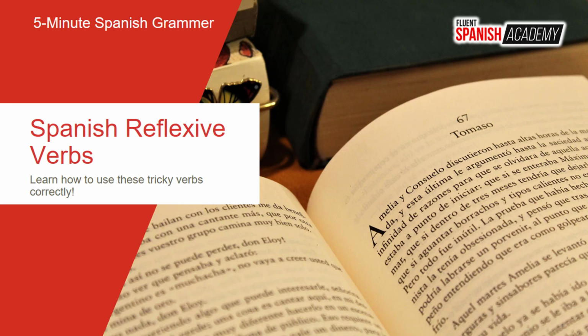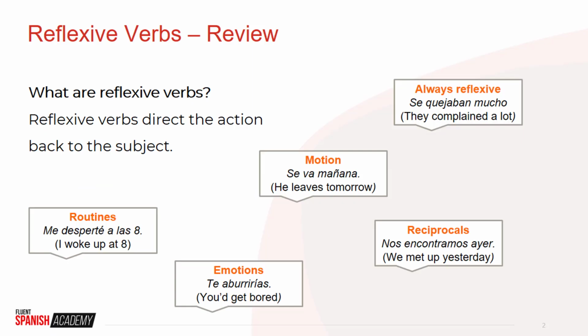So what are reflexive verbs? Well, the simplest explanation I can give you is that reflexive verbs are directed back to the subject. They reflect upon the subject. Their verb conjugations, together with the reflexive pronouns, always coordinate with the subject of the sentence. So it's that subject that you really need to think about.